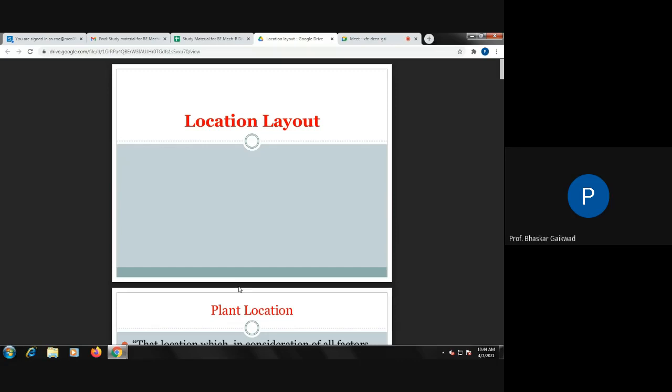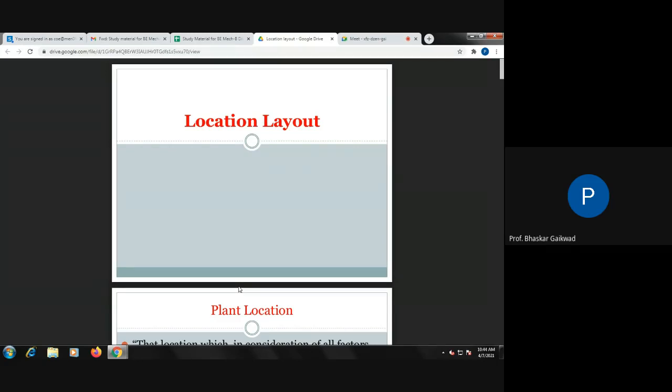So once again, I will repeat which points we will consider under plant location or facility location. First, where we can locate our industry, urban or rural. Then, inside, the type of layout: product, process, fixed and group.